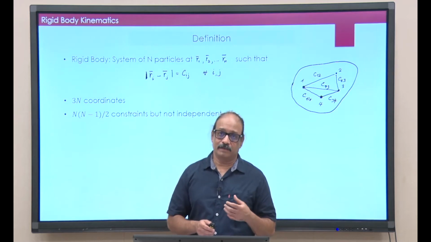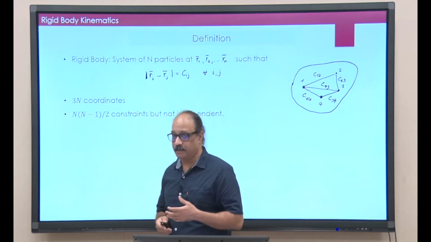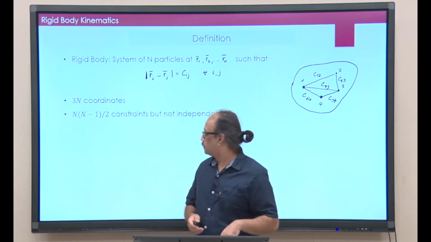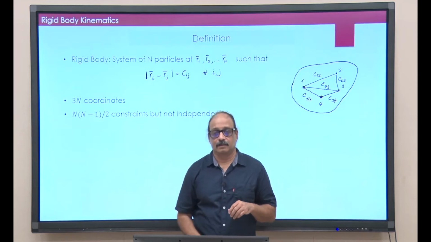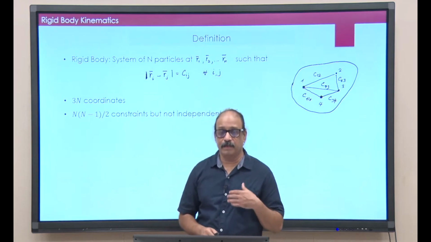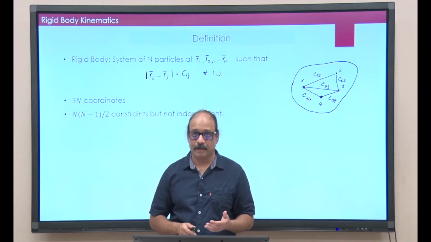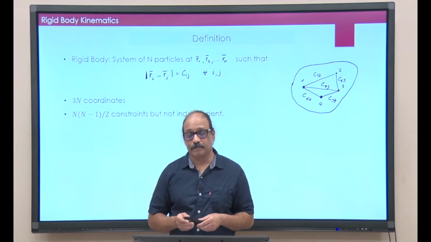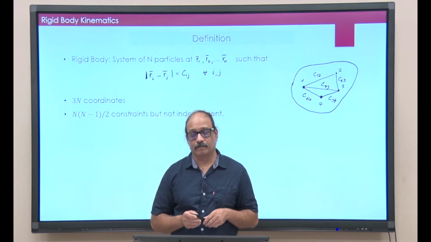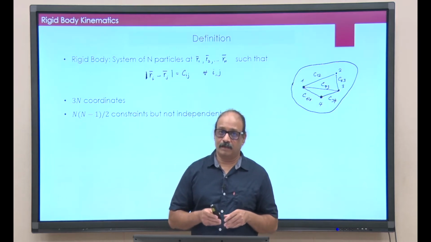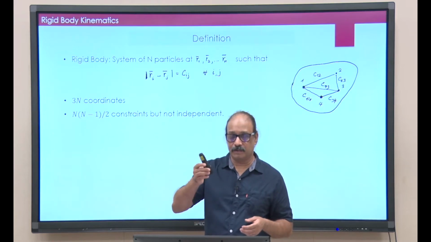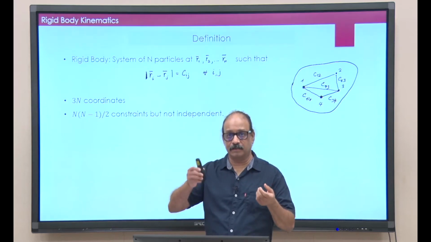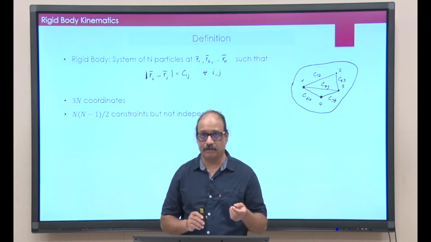So, what I am going to do is to find the number of degrees of freedom of the rigid body, basically that would have been 3n minus the number of independent constraints on the system. Okay. Intuitively, we know the answer. The number of degrees of freedom for a rigid body motion is 6. That is basically when it moves through the space, you can think of center of mass taking 3 coordinates and the orientation is remaining 3 coordinates.